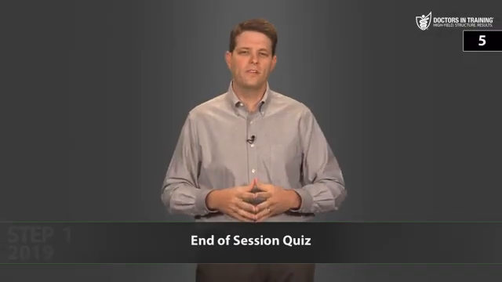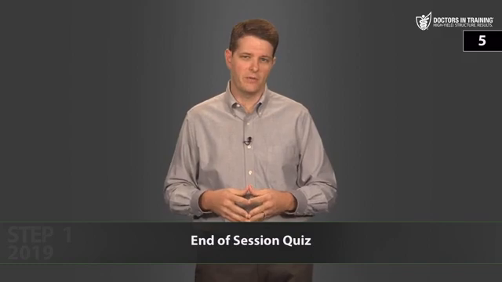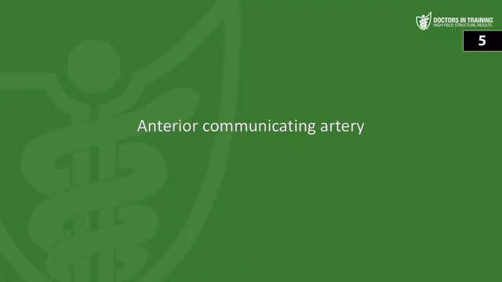First question. What's the most common site of a berry aneurysm, and what diseases are often associated with berry aneurysms? So the most common location of a berry aneurysm is the anterior communicating artery. And the diseases associated with them are autosomal dominant polycystic kidney disease and Ehlers-Danlos syndrome.